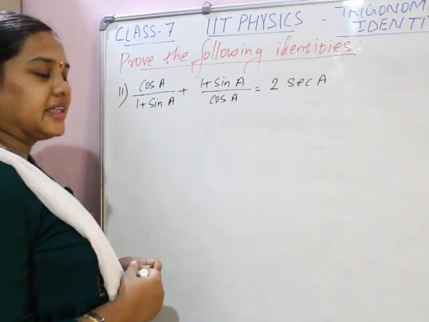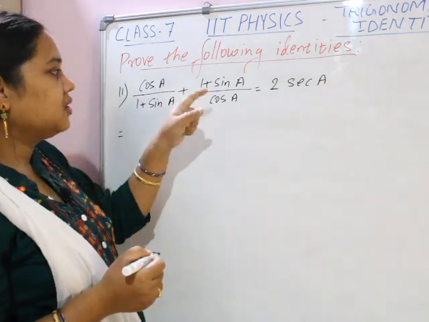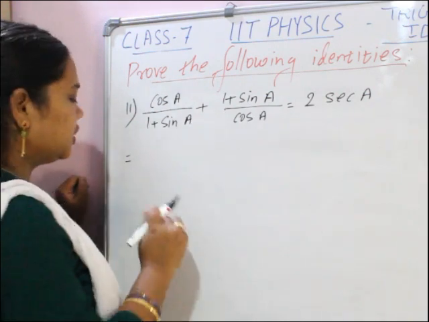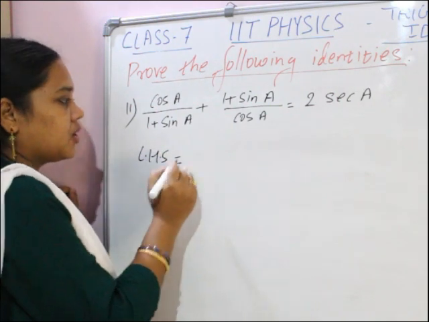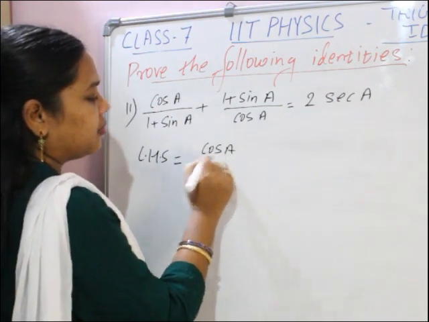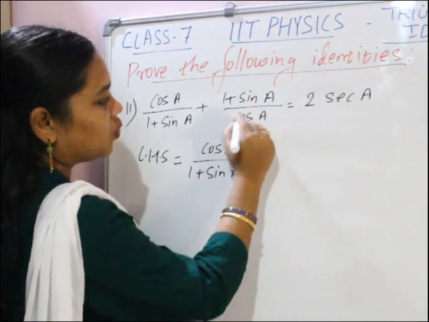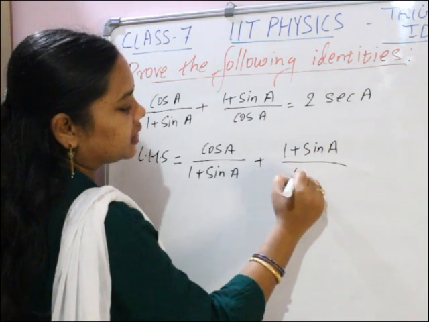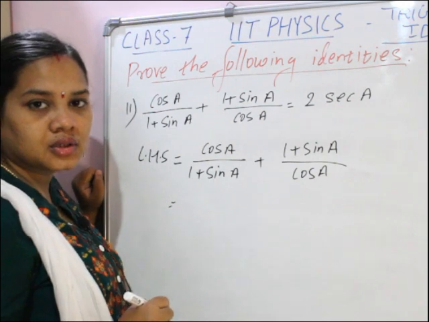So see children, the second question you can see on the board: cos a by (1 plus sin a) plus (1 plus sin a) by cos a is equal to 2 sec a. You have to prove this. So we'll take LHS, left hand side: cos a by (1 plus sin a) plus (1 plus sin a) by cos a. So what to do next step?